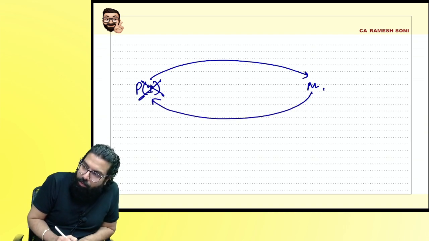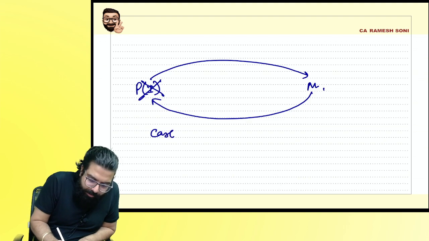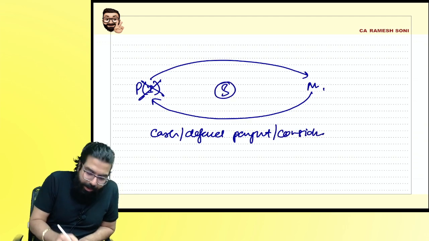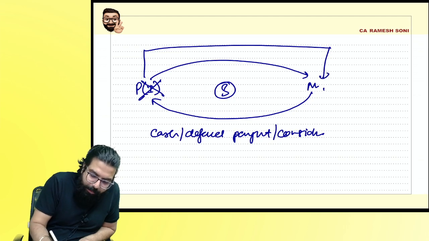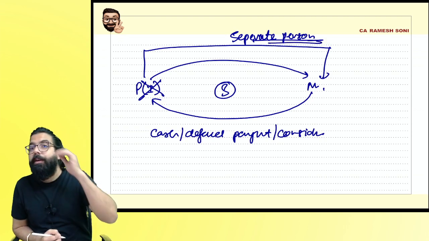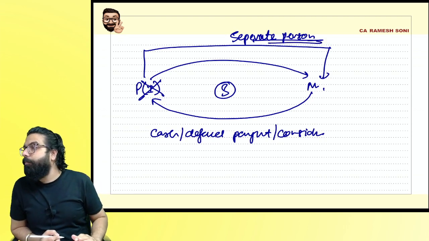Members are giving services to them for what? Cash or any deferred payment or any consideration. It will be a supply, and this person other than individual and members are always separate persons. Are we clear, everyone? Can I go ahead? Is my point clear to all?